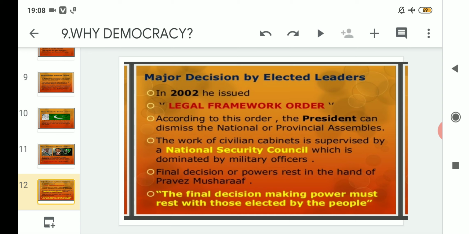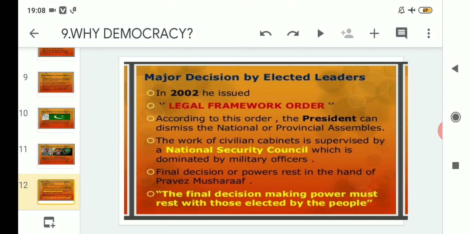One National Security Council is there in every country where the security concerns are looked after. That National Security Council was also looked after by his department only, that is the military officers, which was again very non-constitutional. And at last, all the final decisions and powers were in the hands of Pervez Musharraf,